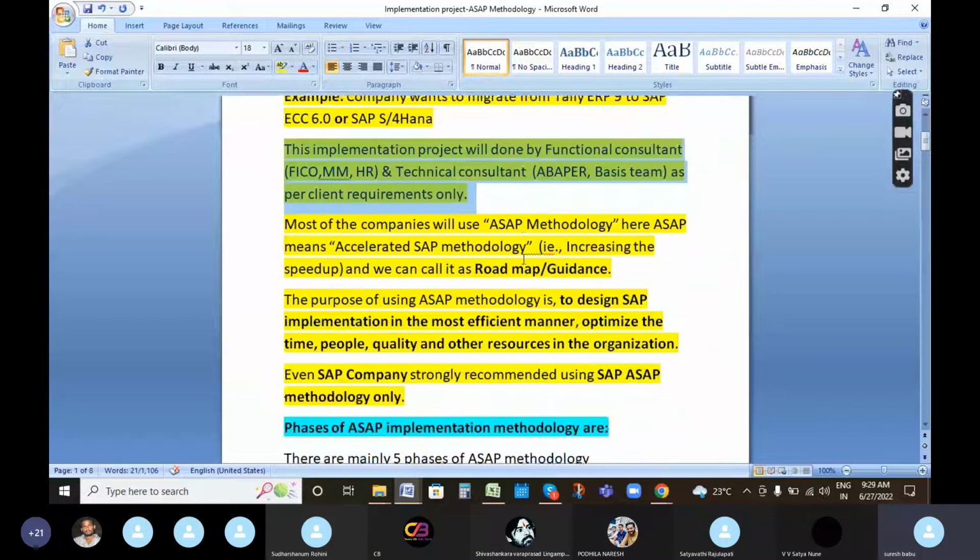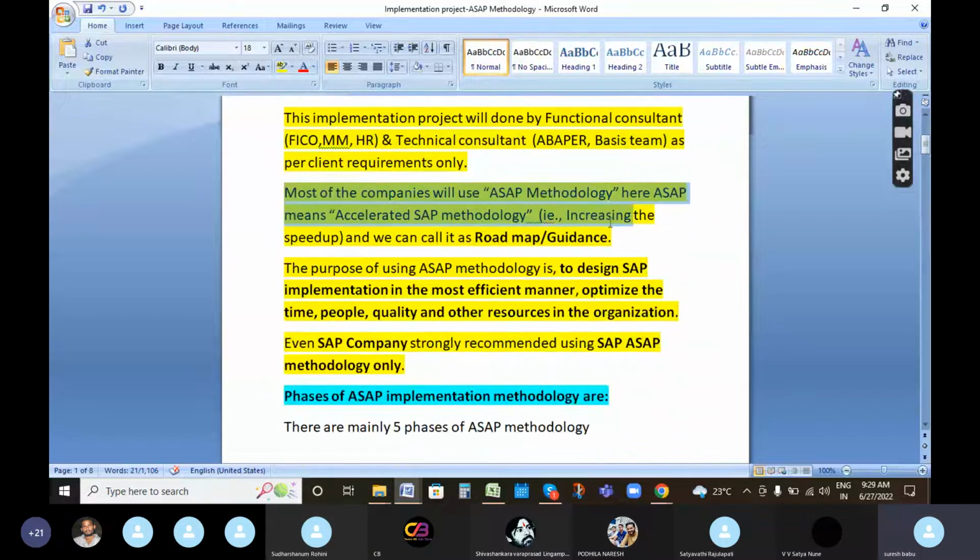And most of the companies will use ASAP methodology. What is the method they are going to use for implementation? ASAP methodology. ASAP means accelerated speed up methodology. That means increase the speed up. That is accelerated. And it can be called a roadmap or guidance.